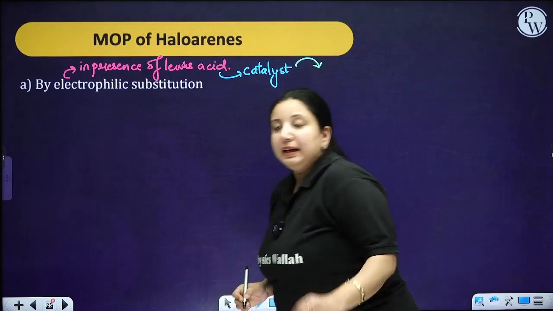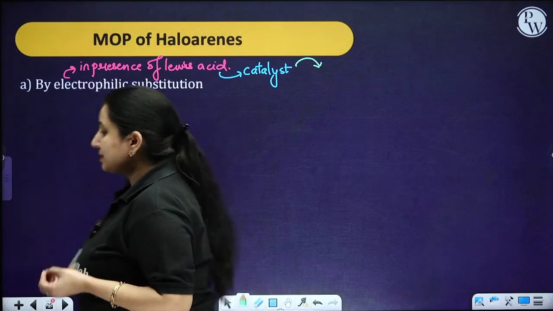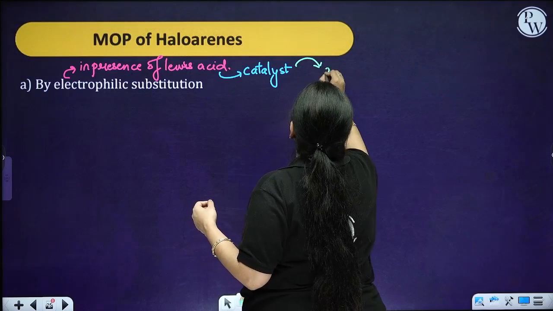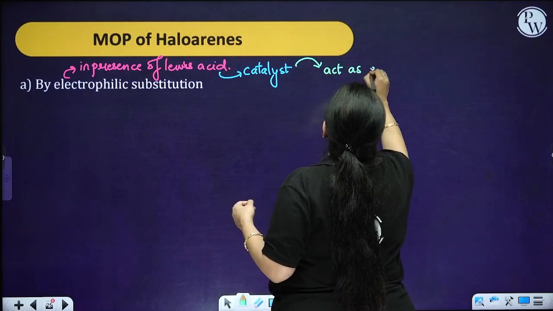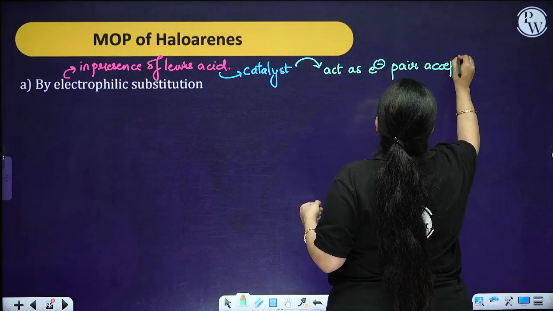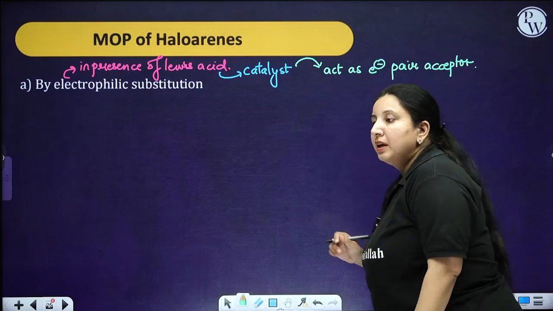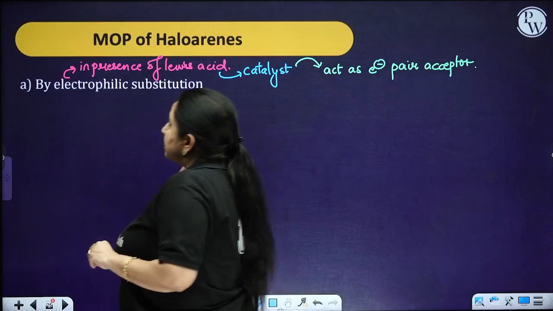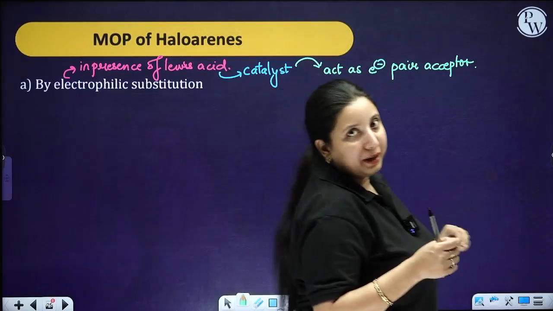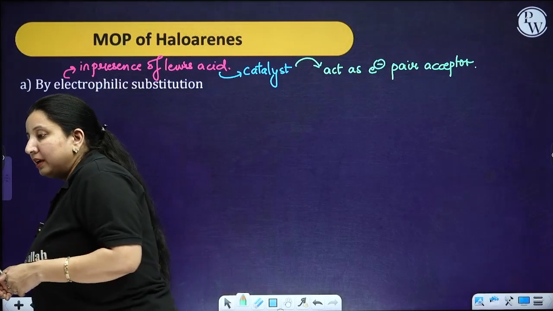Now this Lewis acid, when working as a catalyst, it acts as a catalyst and acts as an electron pair acceptor over here. Another thing, if I just compare the haloarenes and haloalkanes, in that particular case, remember one thing, that haloalkanes are more prone towards the reaction as compared to the haloarenes.